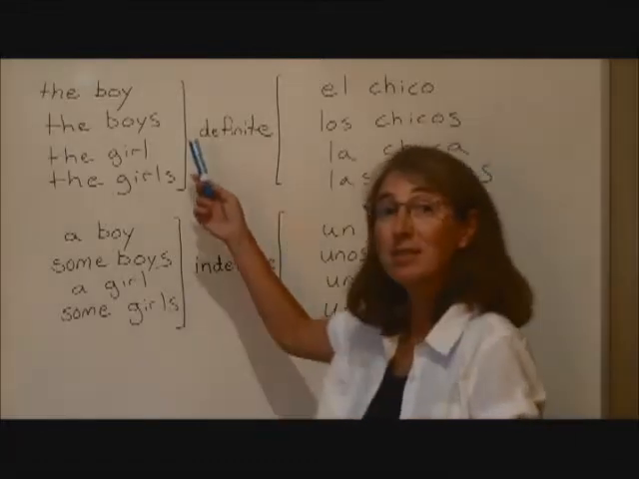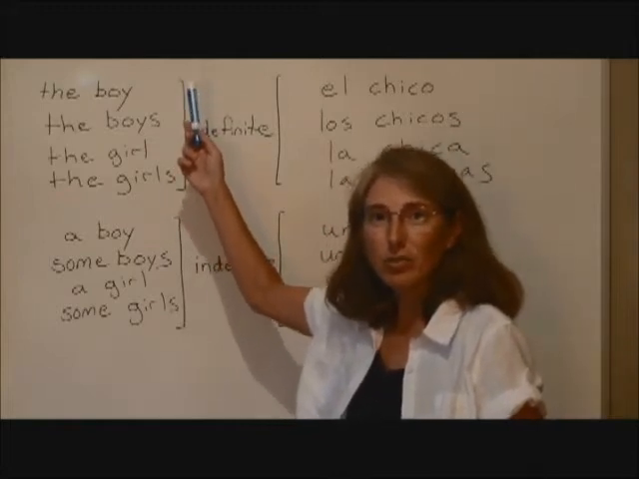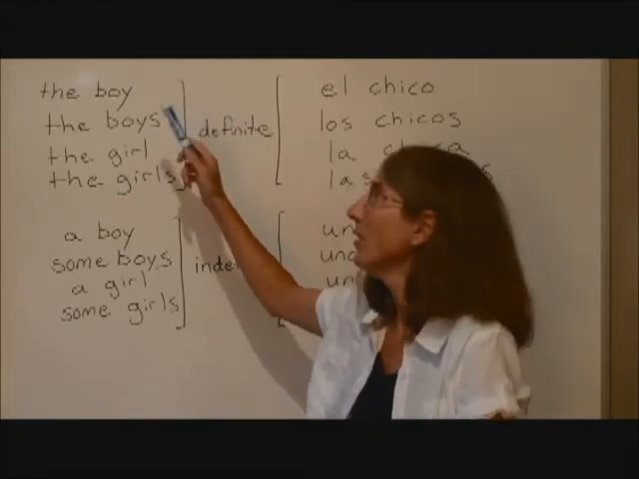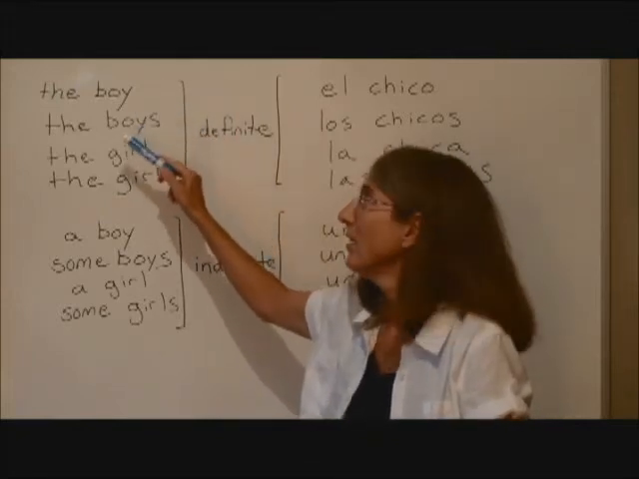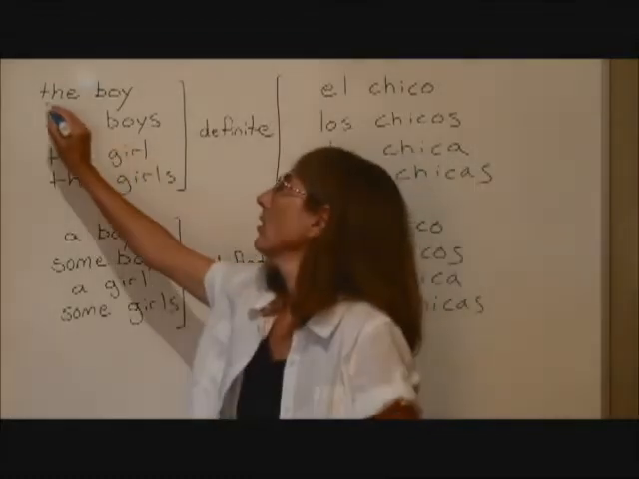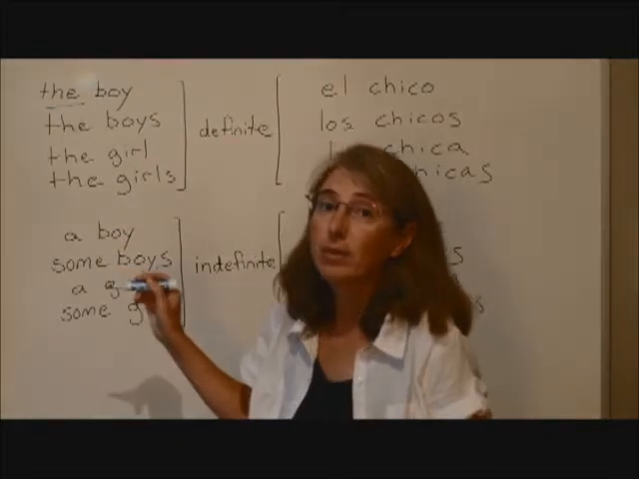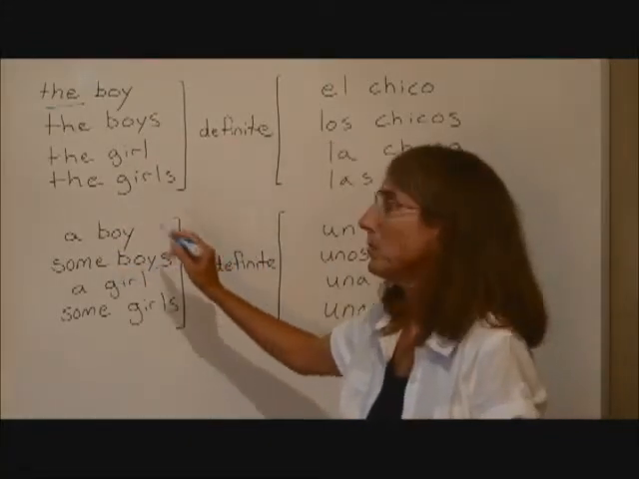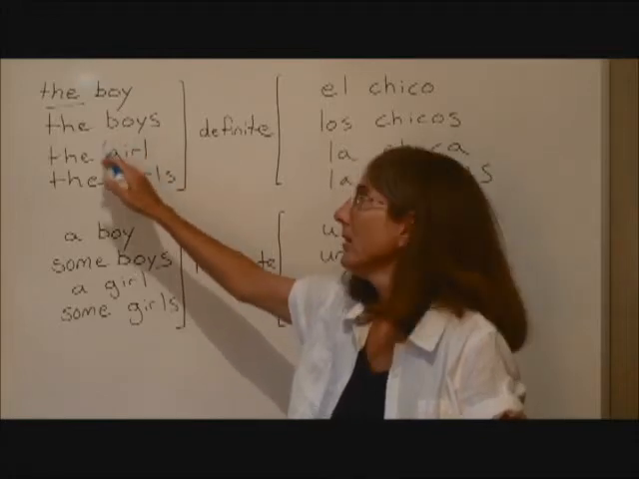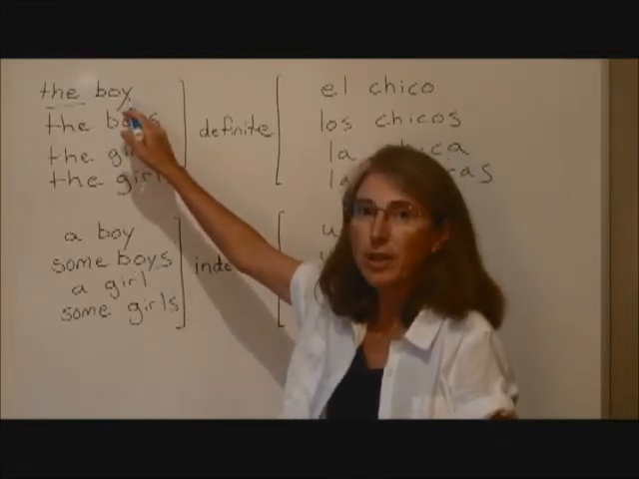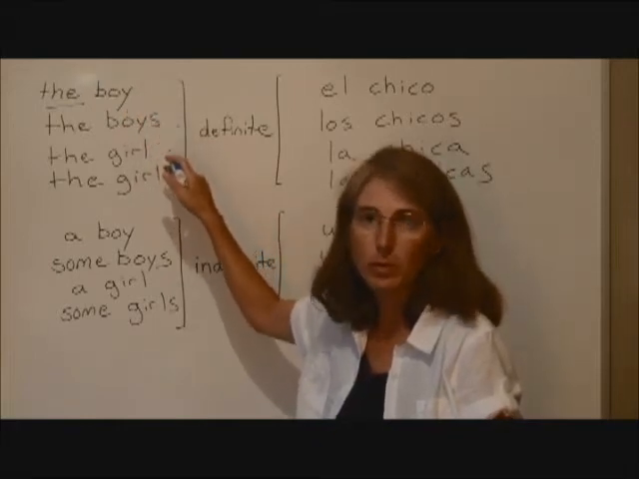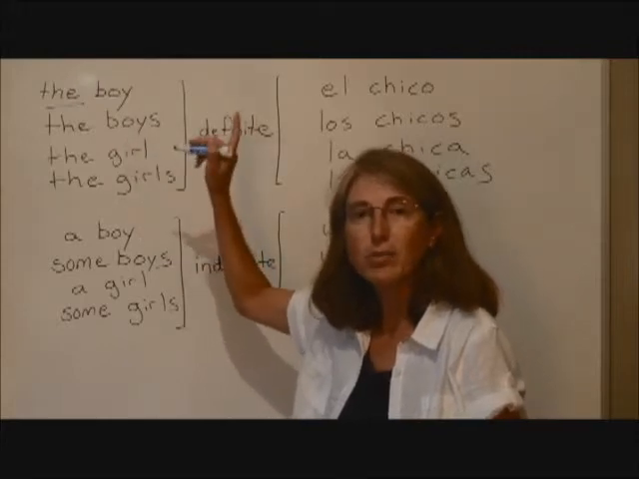In English, definite articles are articles that specify a particular noun. The boy. The boys. So what's our definite article? The. Okay, that's a definite article. The girl, the girls. In all the cases, we have the. Now notice that our noun changes. We have a singular boy and then plural boys, singular girl, plural girls, and always we have one definite article, the.